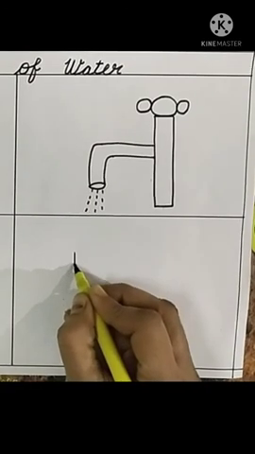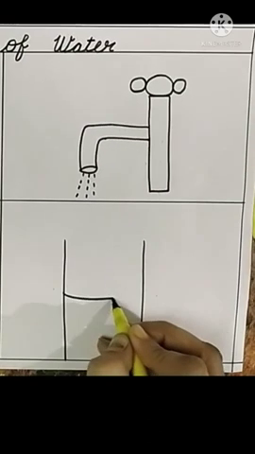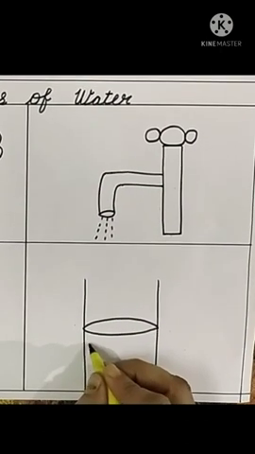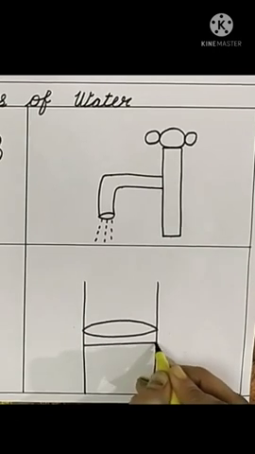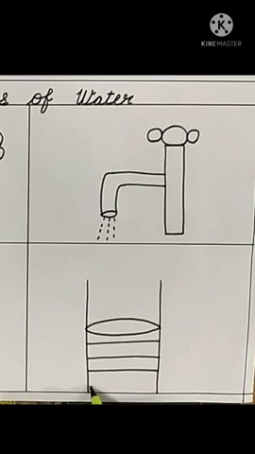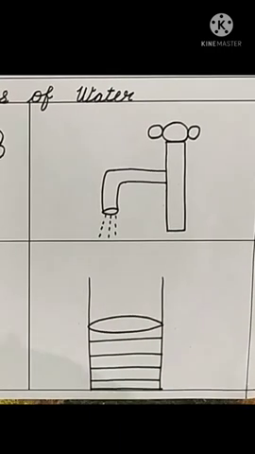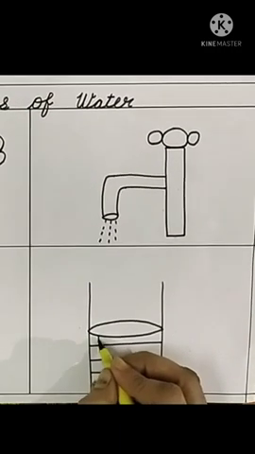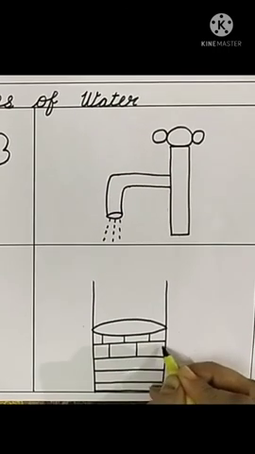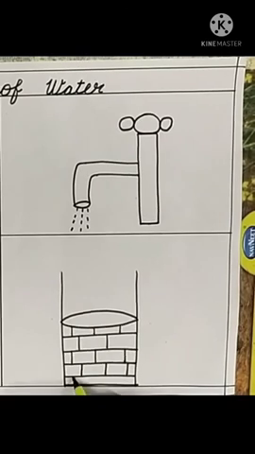Draw two standing lines. Draw an oval like this. Now we will draw sleeping lines. 1, 2, 3, 4, 5. We will draw small standing lines like this. You can see more wells in villages.